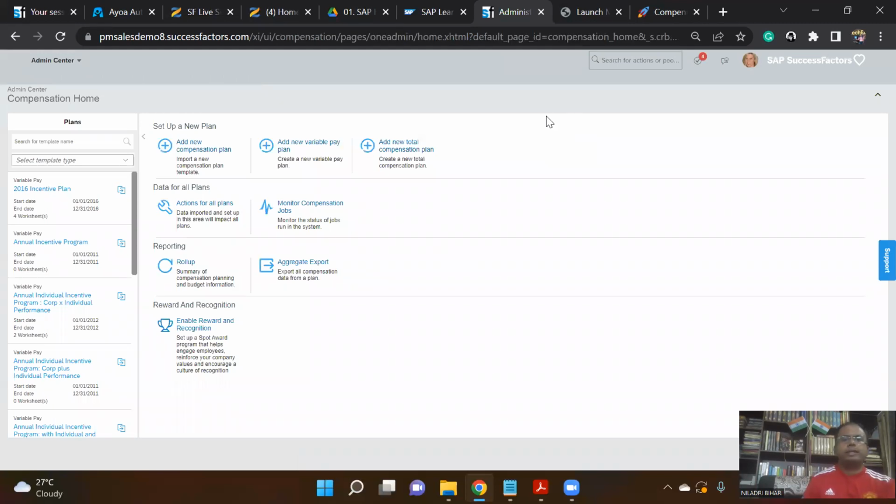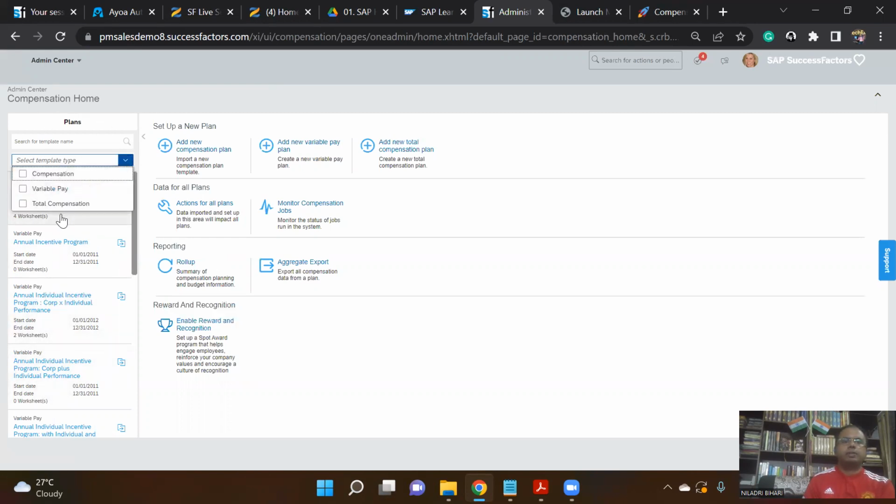Yes. So now we can see there are various sections here. There are four major categories you can see. One is setting up a new plan. Second one is data for all the plans. Third one is reporting. Fourth one is reward and recognition, right? Similarly, whatever templates you have accessed last time, or those historical templates, you can see here as per the access, what you have accessed last time, right?